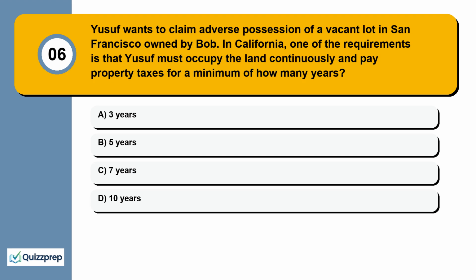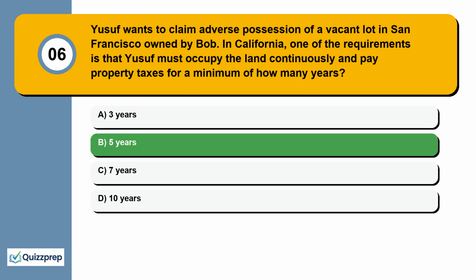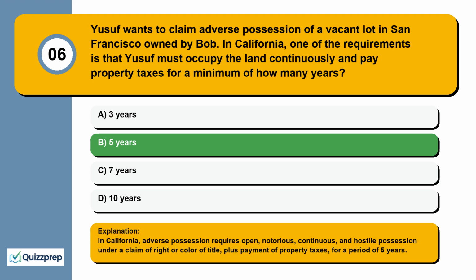Question 6. Yusuf wants to claim adverse possession of a vacant lot in San Francisco owned by Bob. In California, one of the requirements is that Yusuf must occupy the land continuously and pay property taxes for a minimum of how many years? 3 years, 5 years, 7 years, 10 years. In California, adverse possession requires open, notorious, continuous, and hostile possession under a claim of right or color of title, plus payment of property taxes, for a period of 5 years.